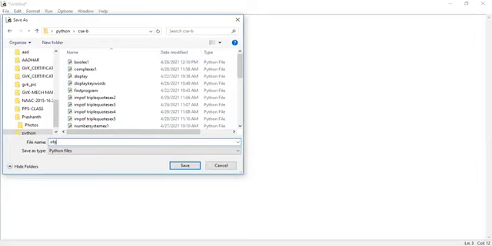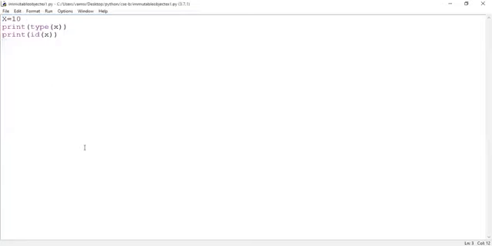I'm discussing the object concept, so immutable object example 1 dot py. What should be the extension? py.